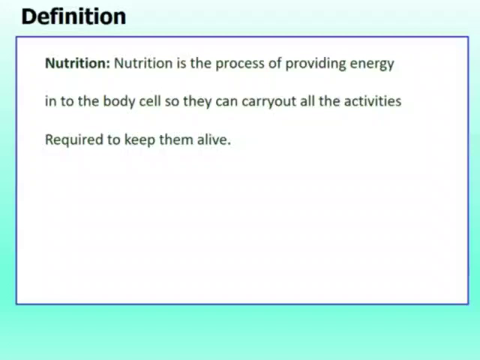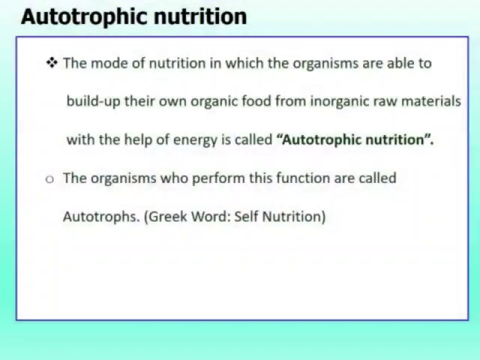And this mode of nutrition we call autotrophic nutrition. The mode of nutrition in which organisms are able to build up their own organic food from inorganic raw materials with the help of energy is called autotrophic nutrition.